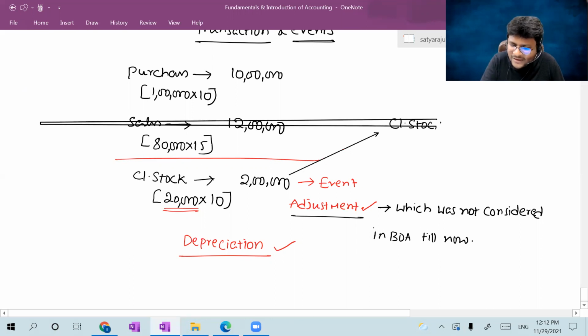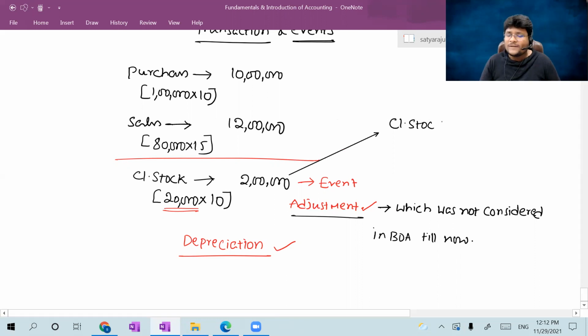Sir, the accounting equation is the mother of accounting. That's why I adopted the magic of passing journal entries, using only the accounting equation approach. Increase in asset should be debited. That's why closing stock account is debited. Sir, what is the other impact? As per the dual aspect concept, there are two aspects. Which was an asset till now not recorded, right now you are recording. Due to recording of that asset, your profit should also be increased. You should credit the profit and loss account.